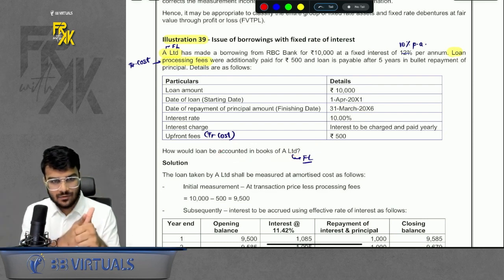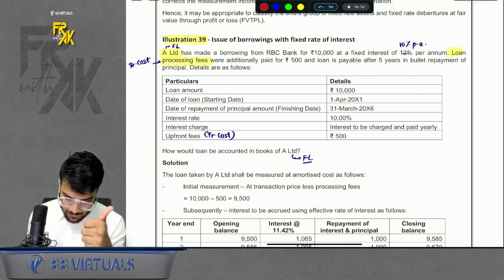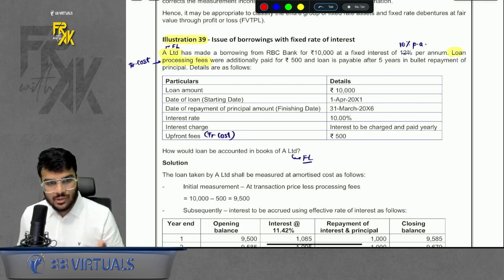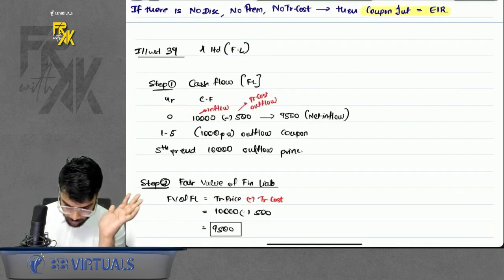Step number 1, cash flows. Step number 2, fair value. Step number 3, EIR. Step number 4, LAT. Okay. Cash flows, you will financial liability. So you will receive the cash flow on day 1. Over the period, you will repay the coupon, you will repay the principal. So these were the cash flows. I wrote it down simply.